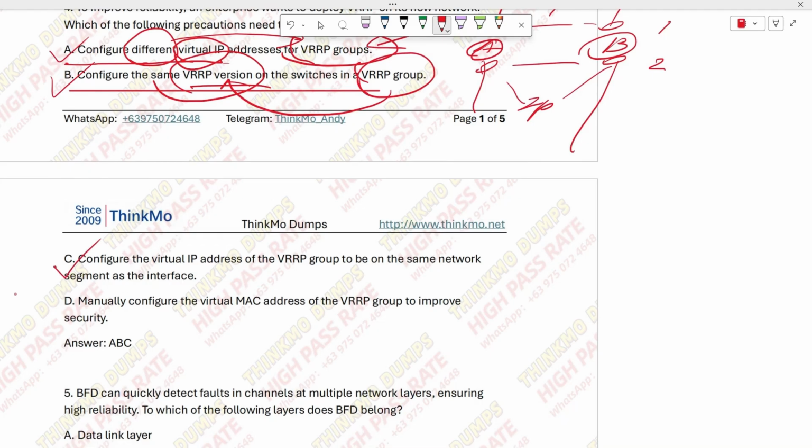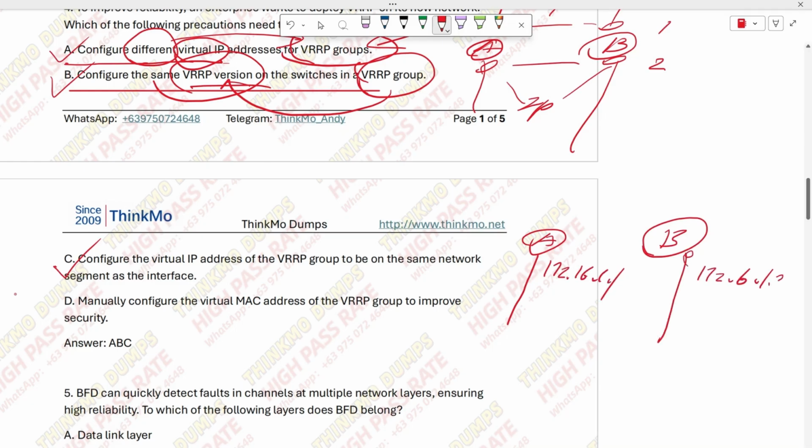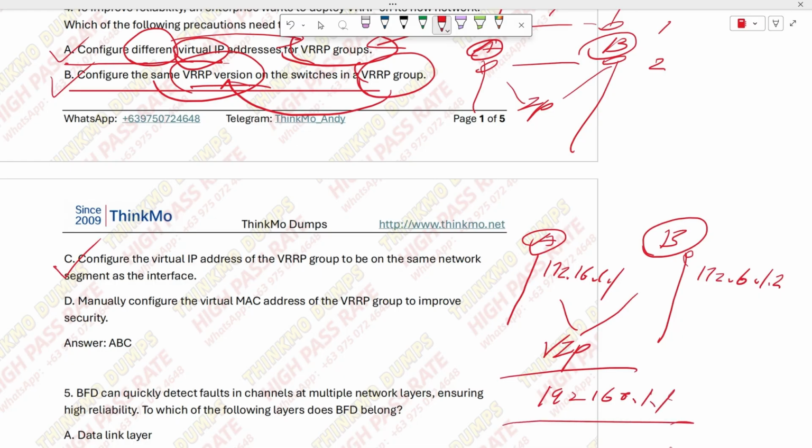It says that the virtual IP address of the VRP group must be in the same subnet as the interface of my device. For example, device A and device B, if my interface address is, say, 172.16.1.1 and the other interface address is 172.16.1.2, then if we create a virtual IP together and I set this virtual IP as 192.168.1.1, is that allowed? That definitely won't work, right? I can't just make things up. It has to be in the same subnet as those two, right? So this virtual IP needs to be able to communicate with them. So this is correct. In short, now D.